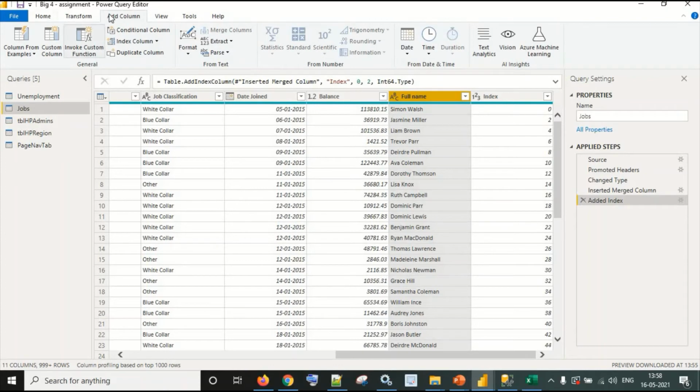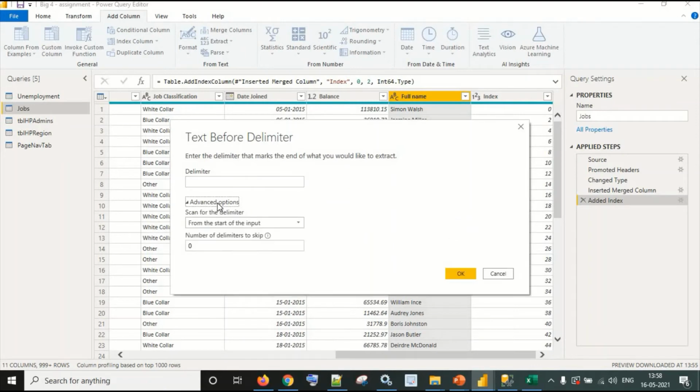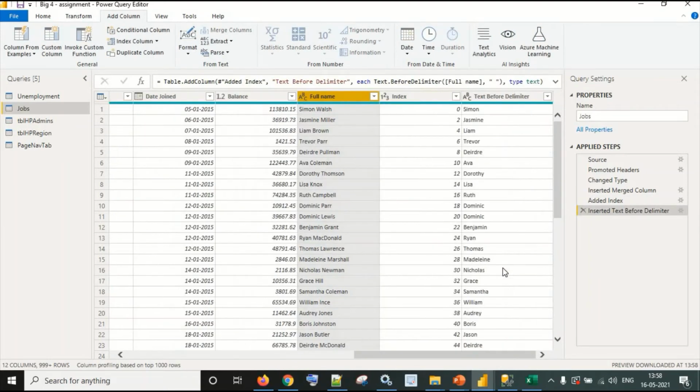So what I have to do is, under Add Column, we have the Extract option. We can select Text Before Delimiter over here, right? And what will be our delimiter? There is a space I can see, right? So that will be our delimiter. We can just give a space over here. We also have a couple of advanced options, but that is not required as of now. Once we click on that, we can easily compare. We have Simon from Simon Walsh, Jasmine from Jasmine Miller, Liam from Liam Brown, and many other names, right? So this is quite easy.